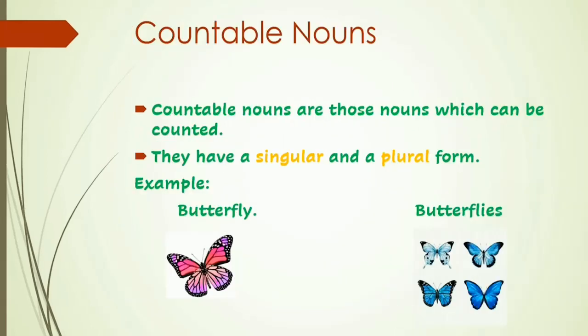But few are countable nouns. Countable nouns are those nouns which can be counted. They have a singular and a plural form. Example, butterfly and butterflies. If there is one butterfly, we will say butterfly or a butterfly. And if there are many, we will say butterflies.